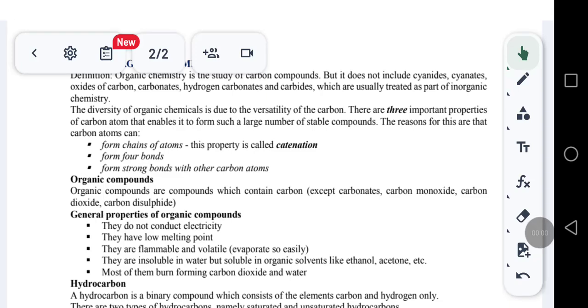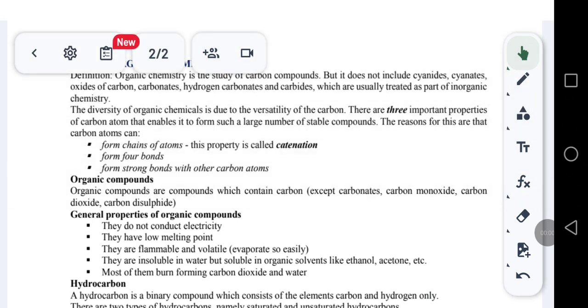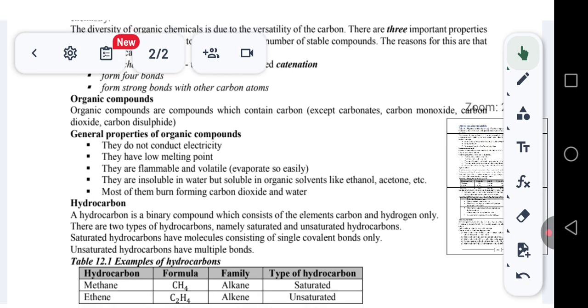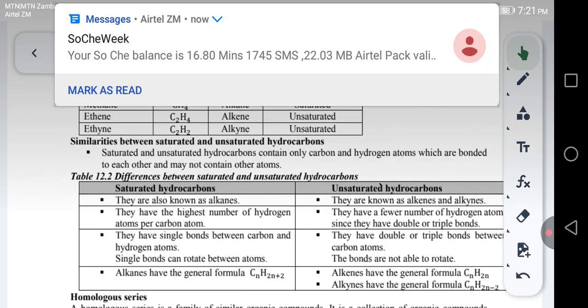Okay, welcome to Mtare TV's online class, and today's lesson we're going to look at the introduction to organic chemistry. Under this introduction, we're going to define what it is, and define what organic compounds are, look at their properties, and the hydrocarbon, and also the similarities between